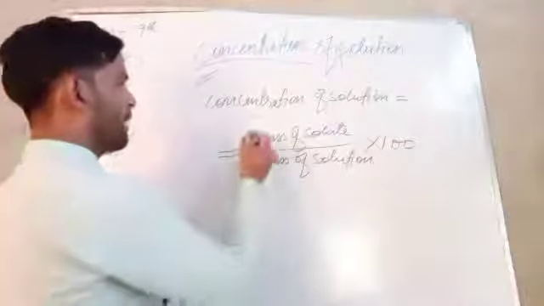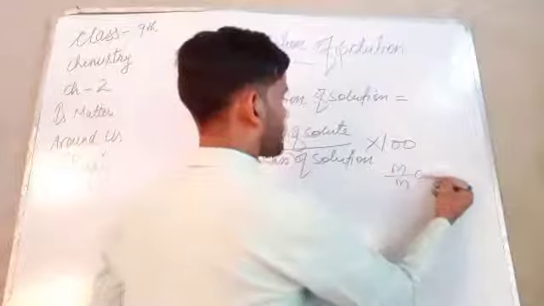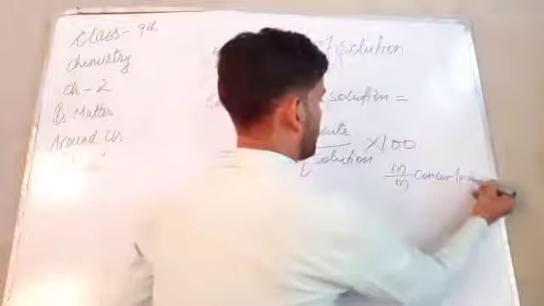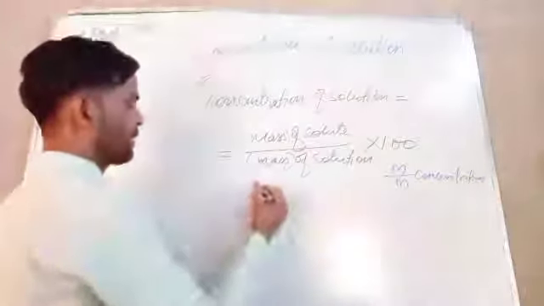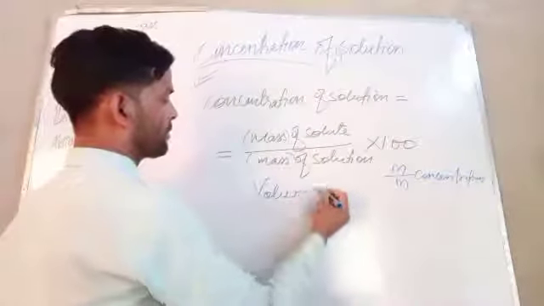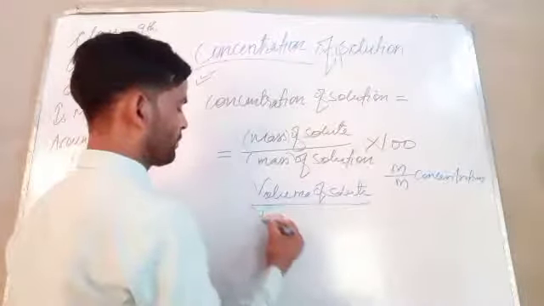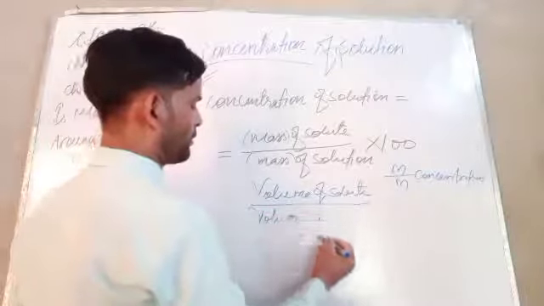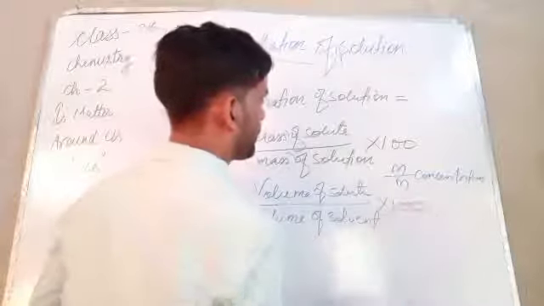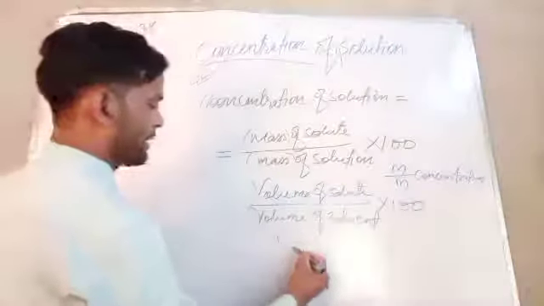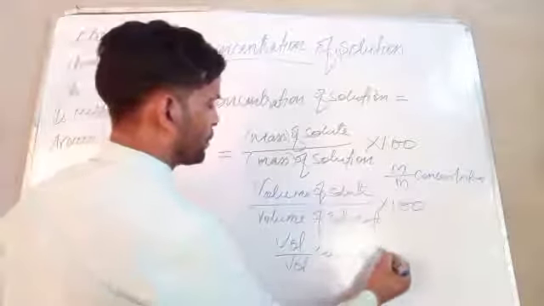If it is given in mass and mass, that is considered mass by mass concentration. And if it is given in volume by volume, that means volume of solute upon volume of solution into 100, that is considered volume by volume concentration.